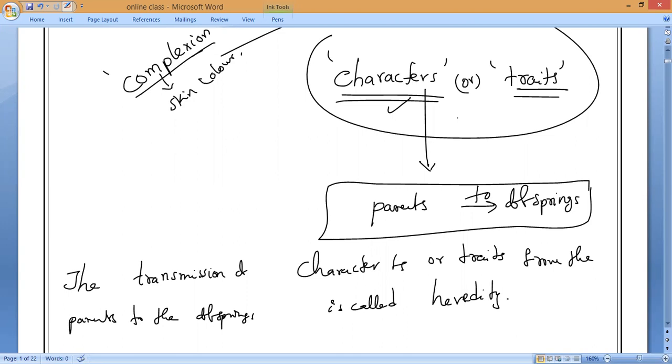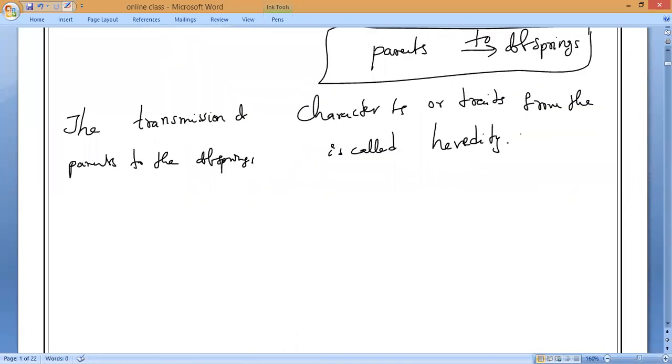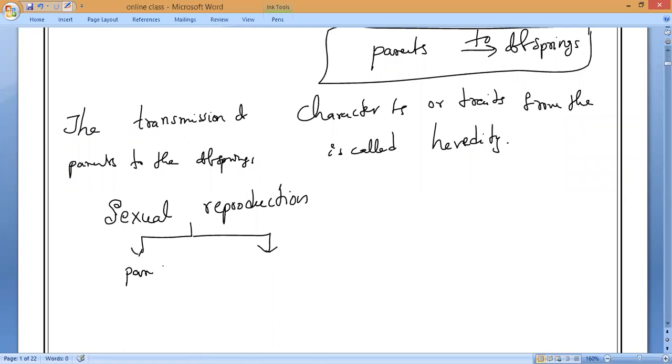Now, as we have studied asexual reproduction as well as sexual reproduction, let us consider sexual reproduction, because there we can notice the maximum variations. As we all know, how many parents are involved? Two parents are involved. One is the male parent, another one is a female parent.